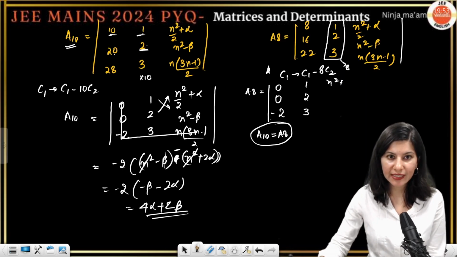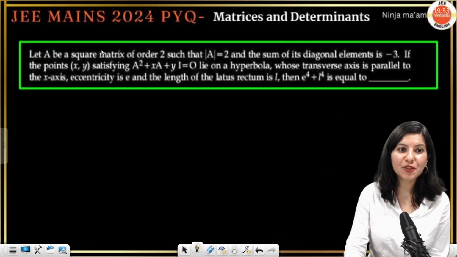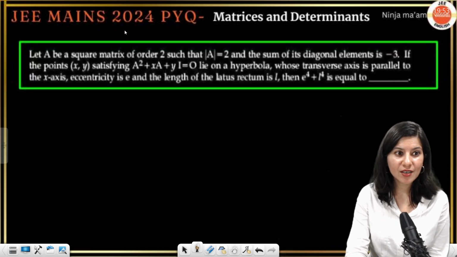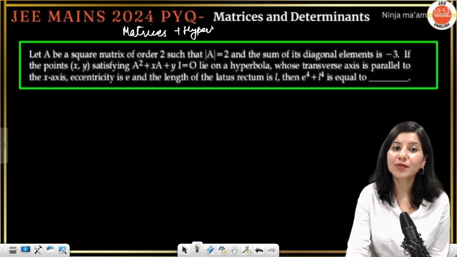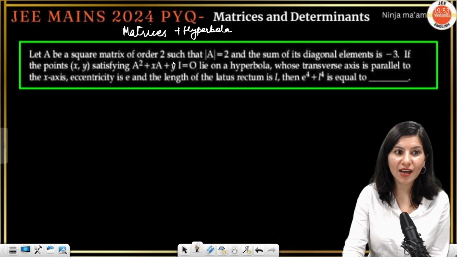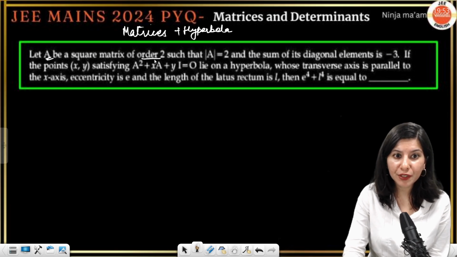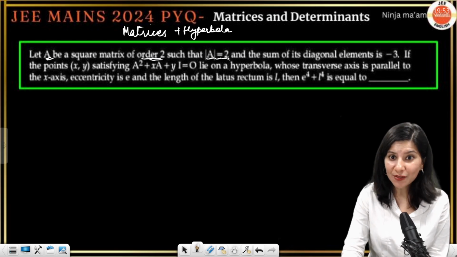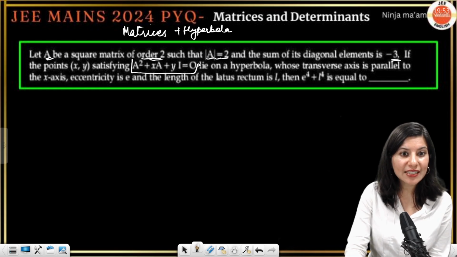Okay, all right. Let us move on to the next problem, which is a combination of matrices plus hyperbola. And if you carefully observe, this is from the topic characteristic polynomials. So the first half is saying that there is a matrix A of order 2, determinant A is already given, sum of diagonal is already given, and it satisfies this polynomial.